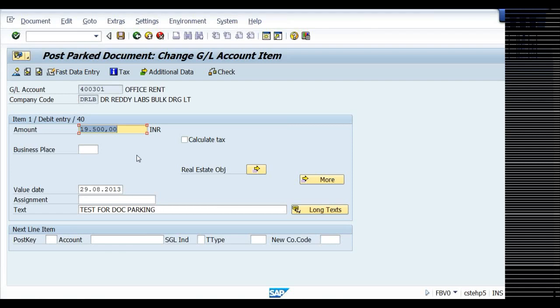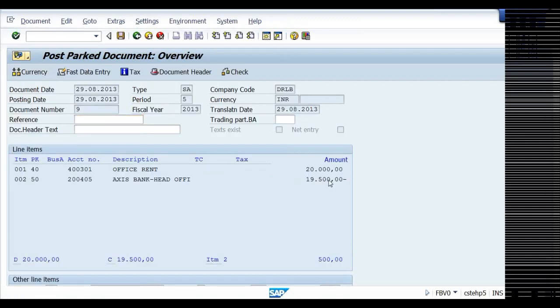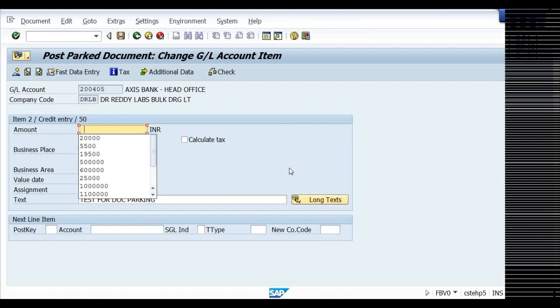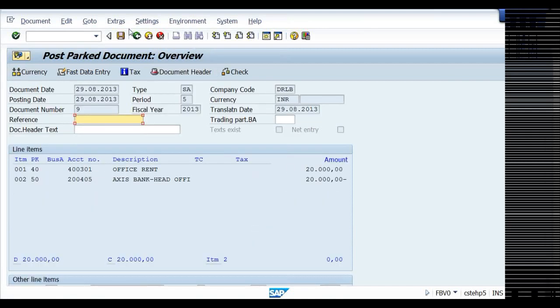So the accounts officer takes that bill and, for example, instead of 20,000, the accountant has entered by mistake 19,500. So I'll make it 20,000 and I can save it.